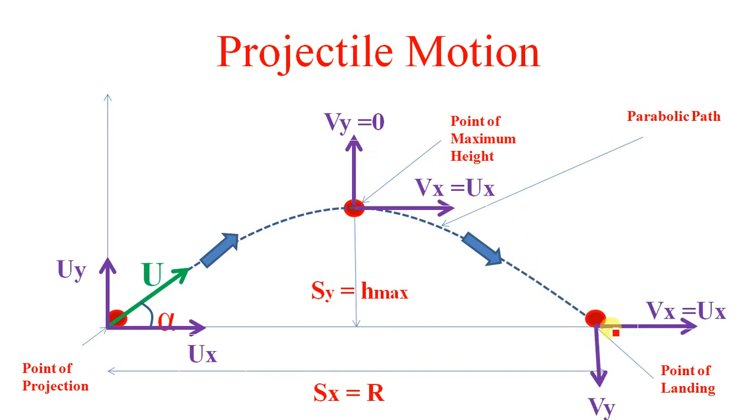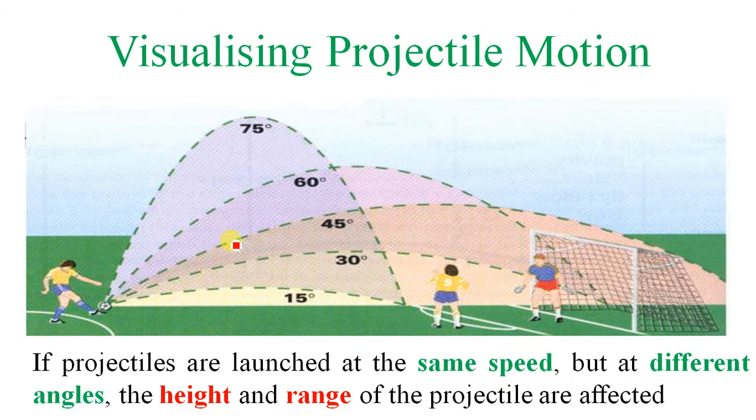And at the point of landing again there are two components of velocity, vx, which is equal to ux, and this is vy. So this figure is a very interesting figure. One example is the free kick of Cristiano Ronaldo, you have to remember, or Beckham.